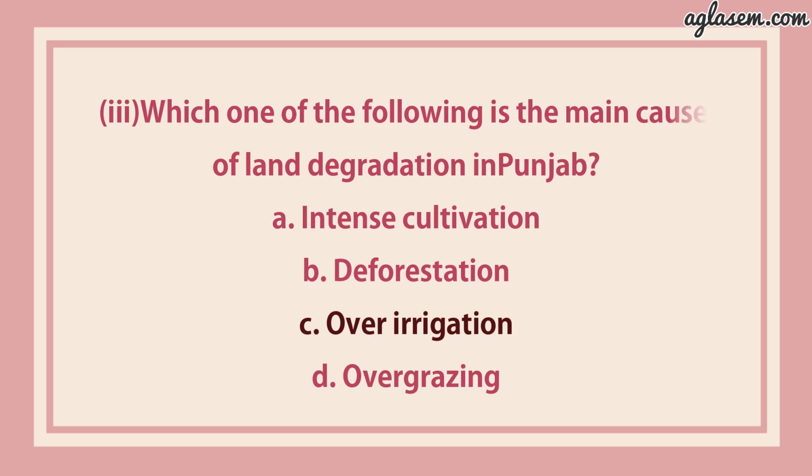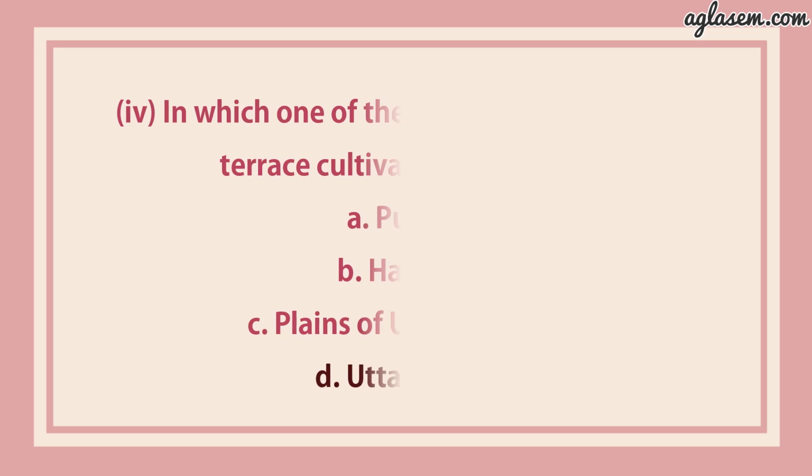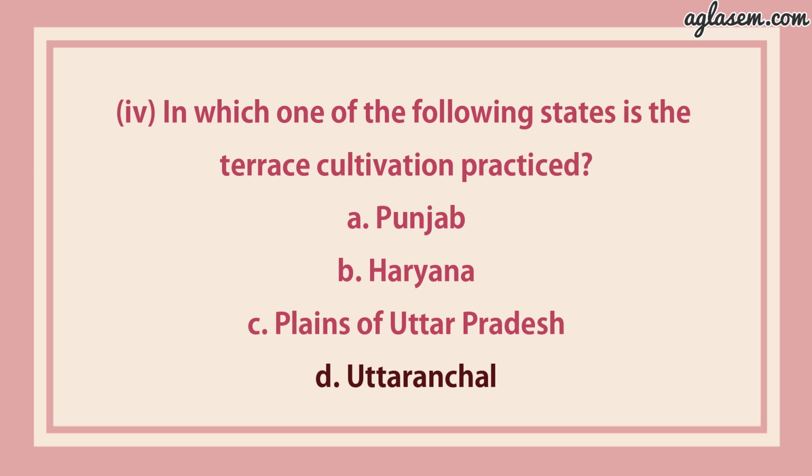Further, the third part says which one of the following is the main cause of land degradation in Punjab? A. Intensive cultivation. B. Deforestation. C. Over-irrigation. D. Overgrazing. Answer is C, that is over-irrigation. Further, the fourth part says in which one of the following states is terrace cultivation practiced? First, Punjab. Second, Haryana. Third, plains of Uttar Pradesh. Fourth, Uttaranchal. Answer is fourth, that is Uttaranchal.